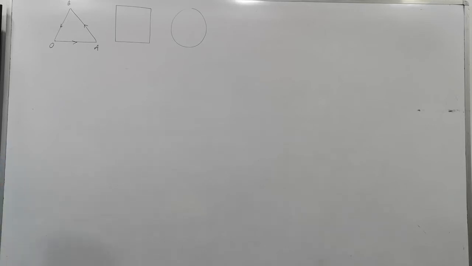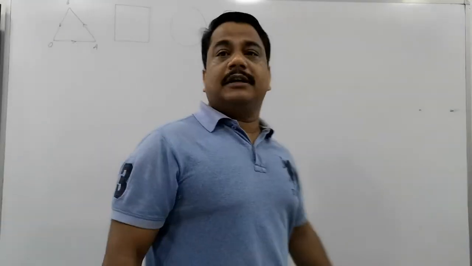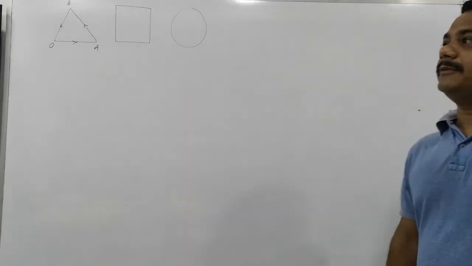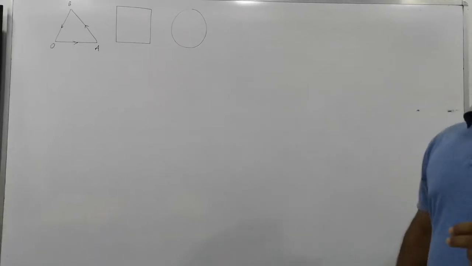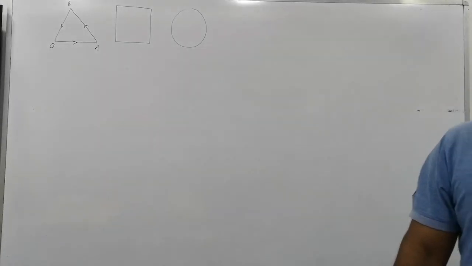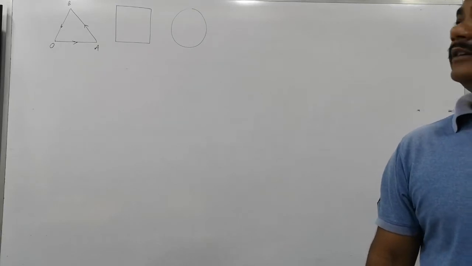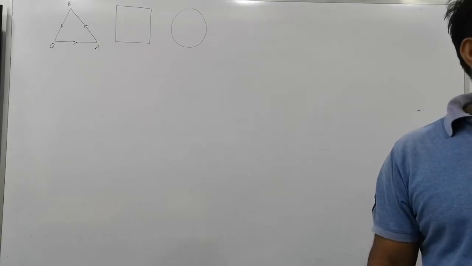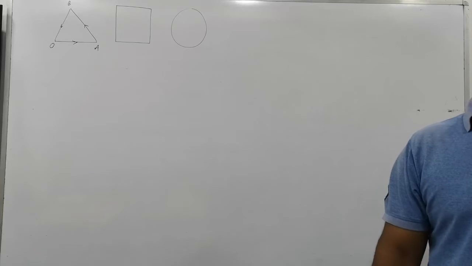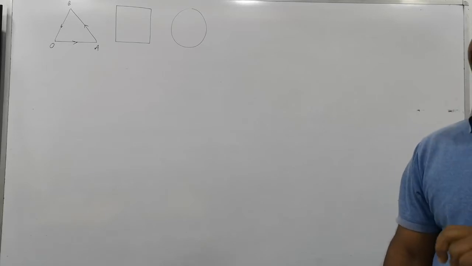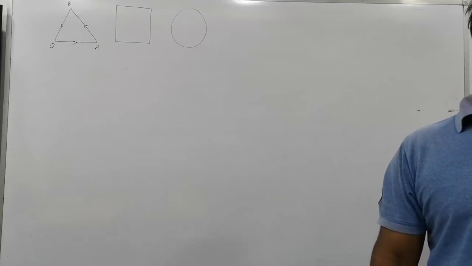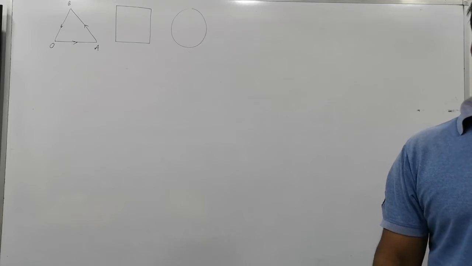See the second question also. Which of the following is true about the displacement? First, it can be zero. No, it cannot be zero. No, it can be zero. So it's a false statement about the displacement. And its magnitude is greater than distance? No. Its magnitude can be equal to distance, but it cannot be greater than distance.